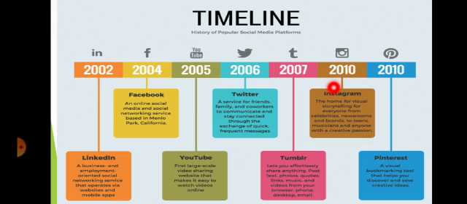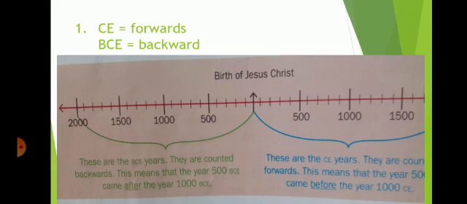It was created in Europe over 400 years ago. Yes, the calendar was created before 400 years. CE forwards, BCE backwards, both of Jesus Christ.